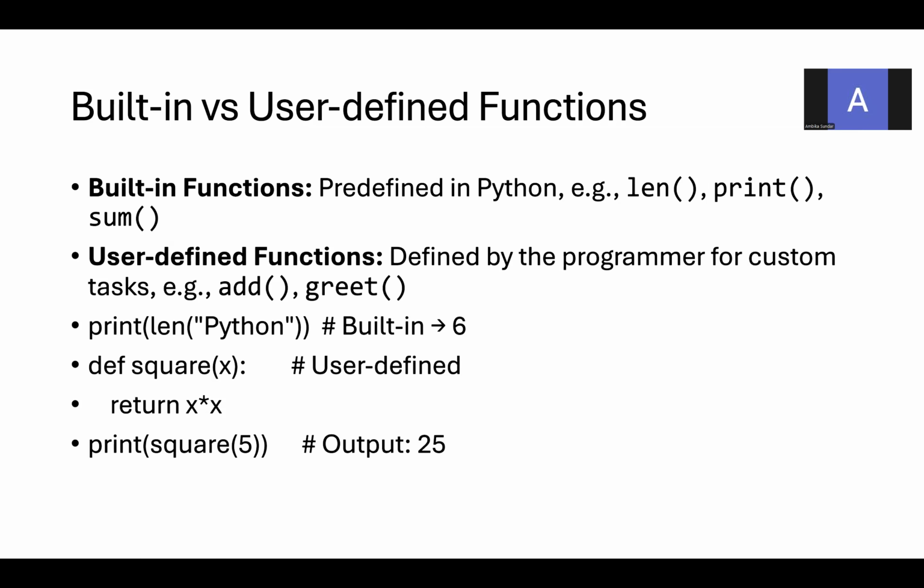Print length of Python: the length is a built-in function. It gives the length of Python as 6. Def square of x, return x star x, print of square of 5. This is a user-defined function. The function name is square, and it accepts only one parameter. In the function body, I give return x star x, which gives the square of x. For this x, I pass the value in the function call. Now the output is 25.